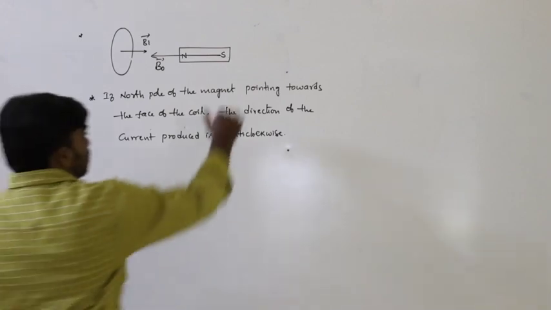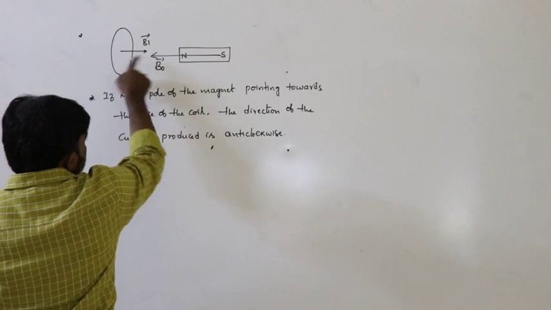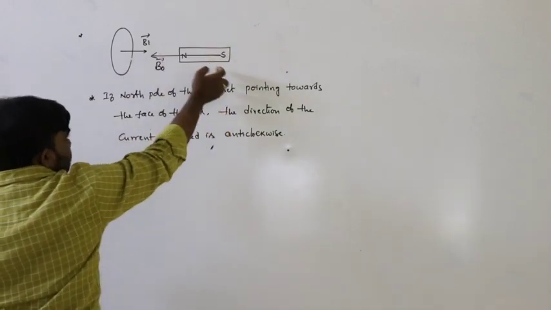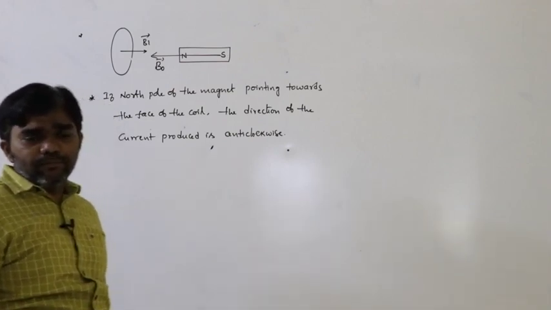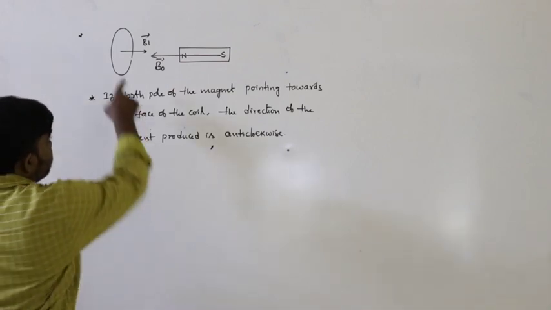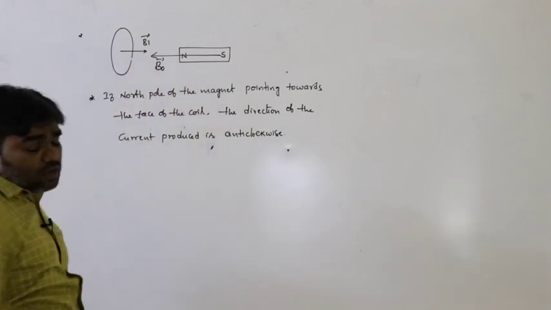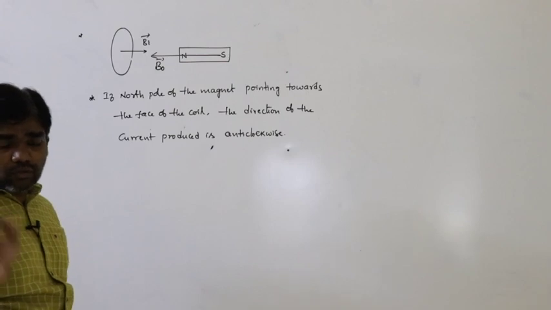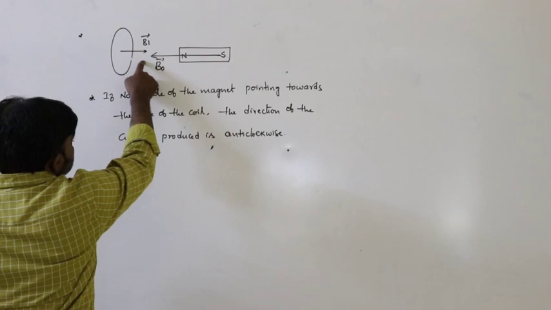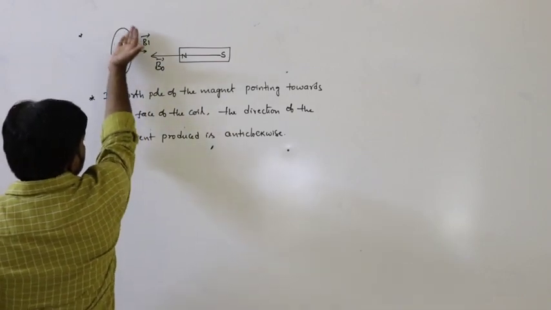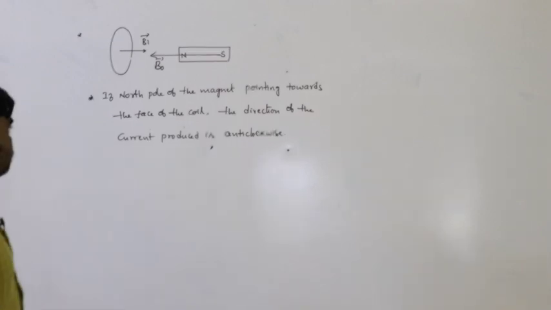This is important. This magnet is moving towards the coil, and this is the original magnetic field. To oppose the original magnetic field, there must be an induced magnetic field opposite to the direction of the original. To produce the magnetic field in this direction, what is the direction of the current? The current must be in the anti-clockwise direction.